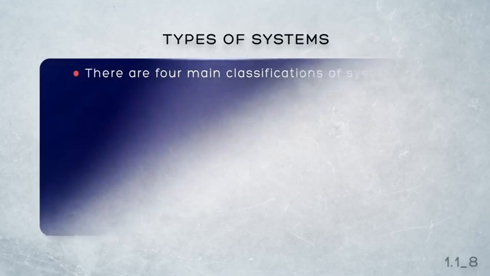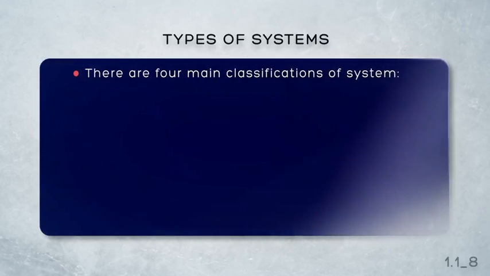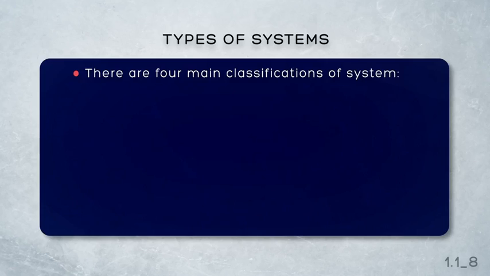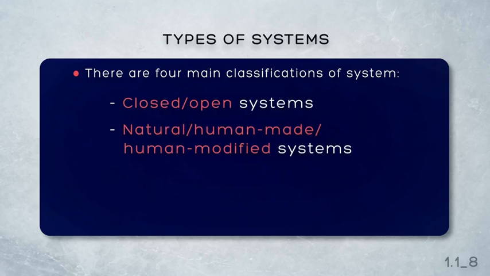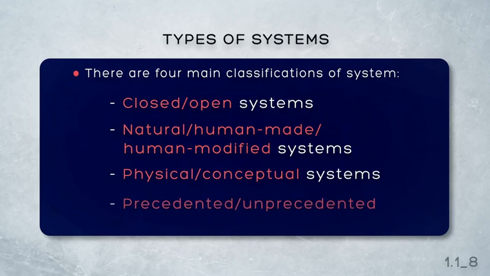There are numerous ways to classify systems. Here we identify the four main types in order to be clear as to which type of system we refer to in systems engineering, and therefore in the remainder of this course. There are closed or open systems. There are natural, human-made or human-modified systems. There are physical or conceptual systems. There are precedented or unprecedented systems. Let's look at each of those a little more closely.